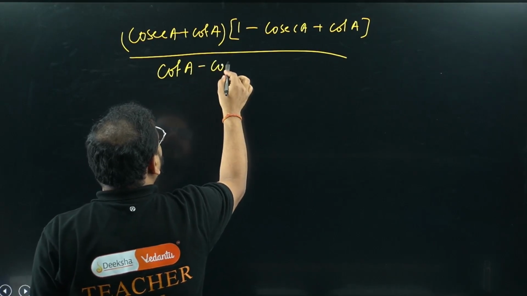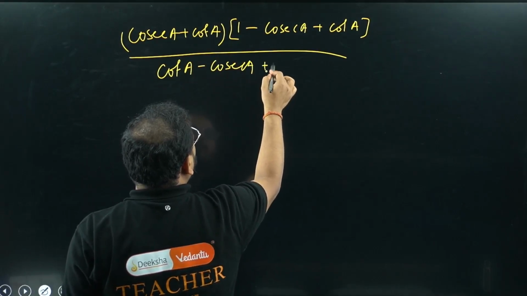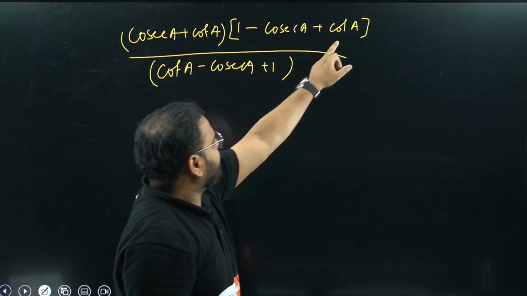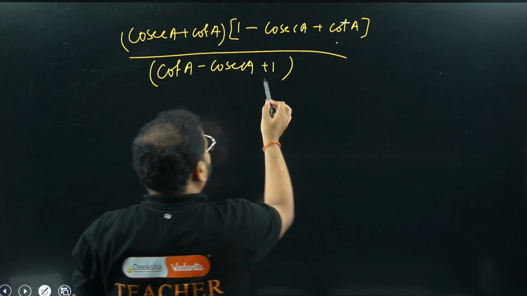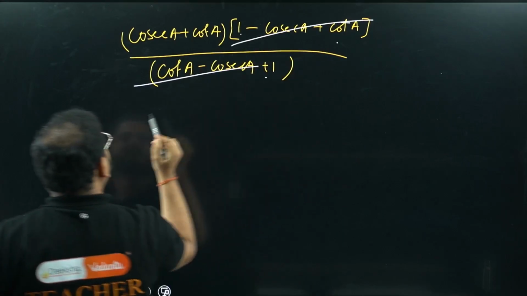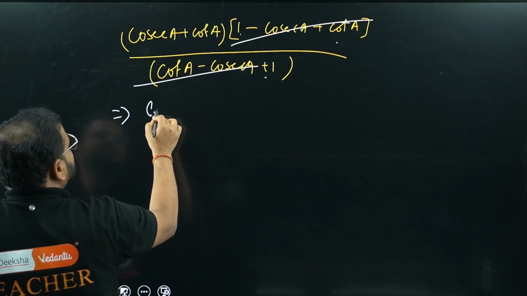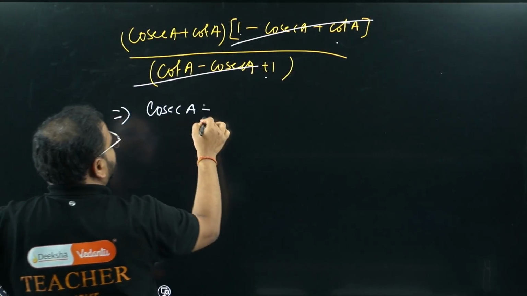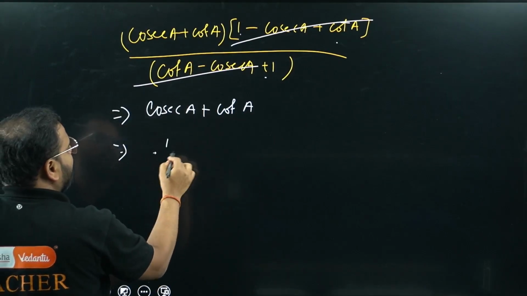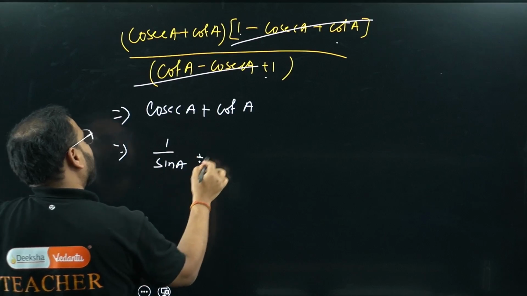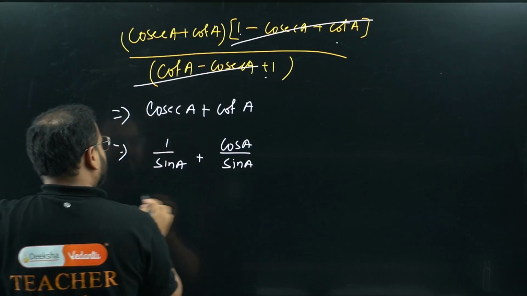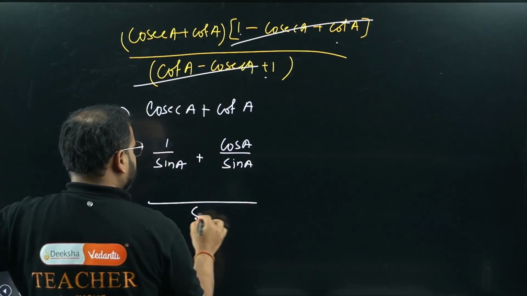Cot A minus cosec A plus 1. Have a look. Cot A is positive, 1 is positive, cosec is negative, so this whole thing gets cancelled. What I'm getting now, in terms of sine and cos, is cosec A plus cot A. 1 by sine is cosec and cos by sine is cot. Take the LCM, bacha, sine and sine is simply sine.